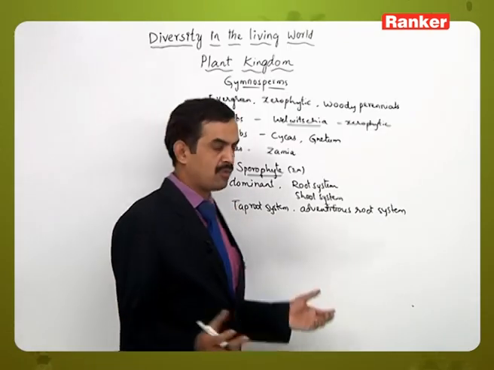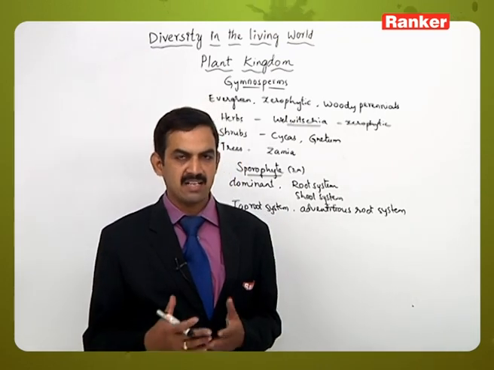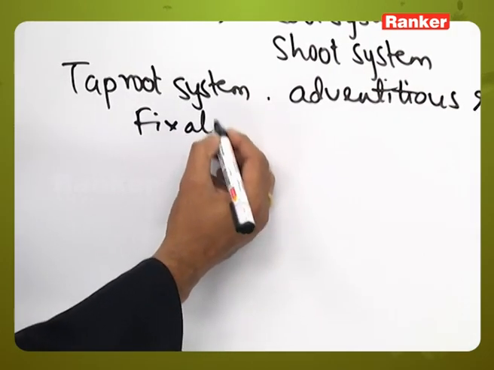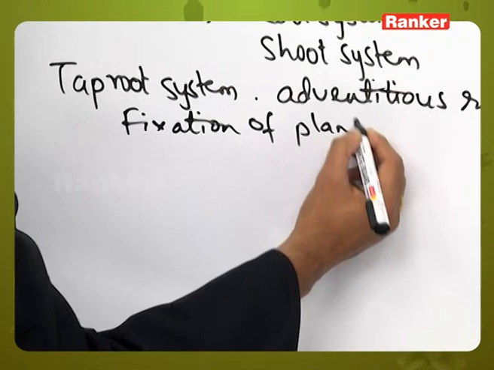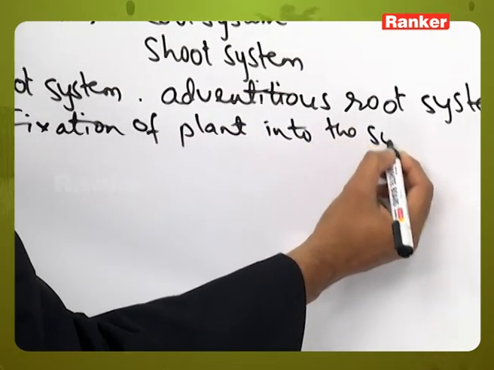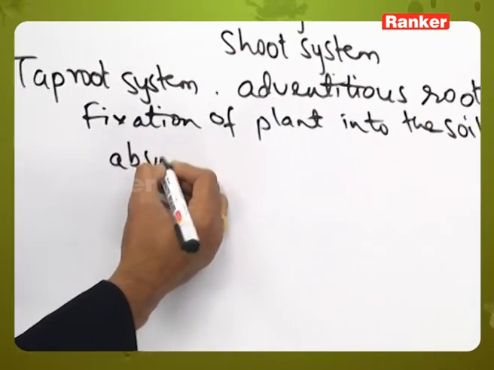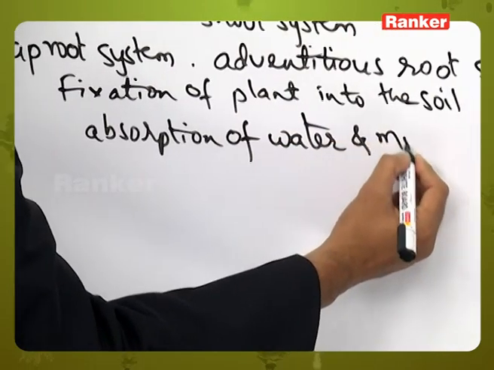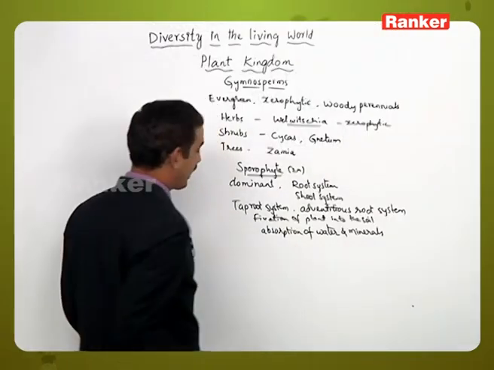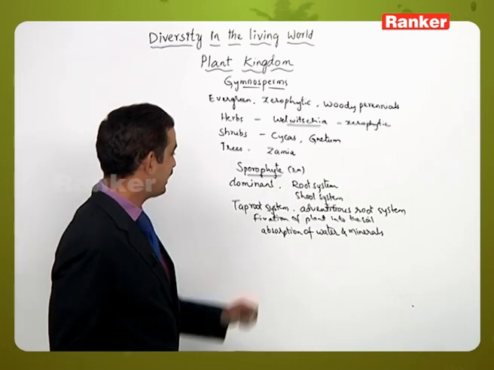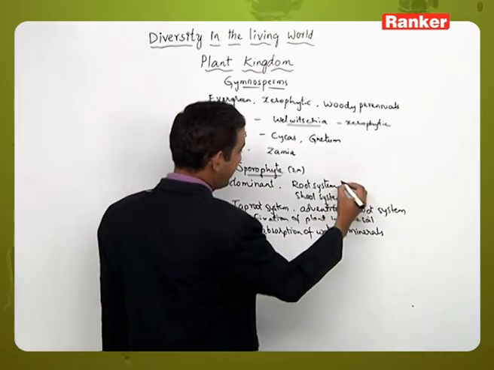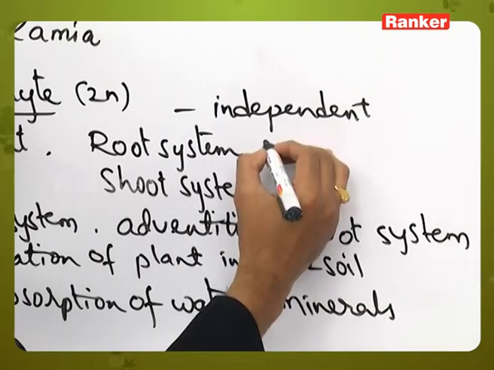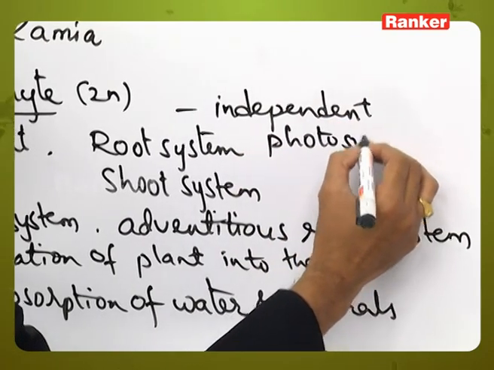What is the characteristic feature of the root system? As we know in other members, like angiosperms, here the root system is concerned with fixation of the plant into the soil and absorption of water and minerals from the soil. With the help of the water and minerals, the sporophyte plant will perform photosynthesis. So that's the reason why it is generally considered to be the independent and photosynthetic stage.